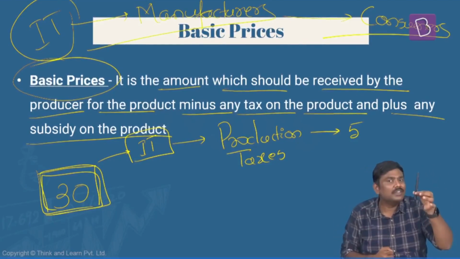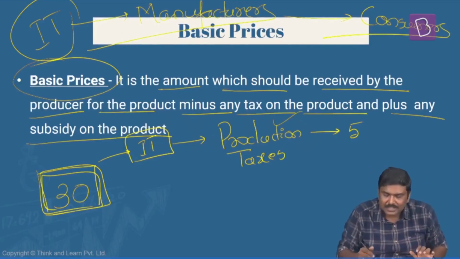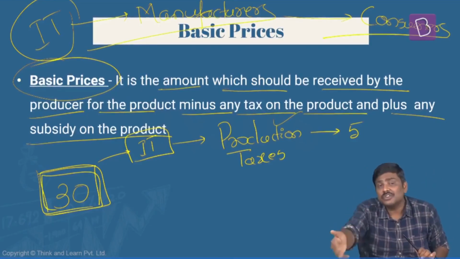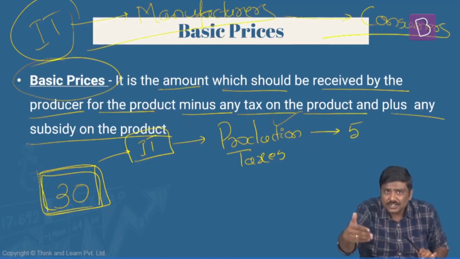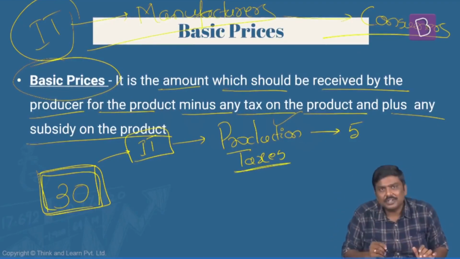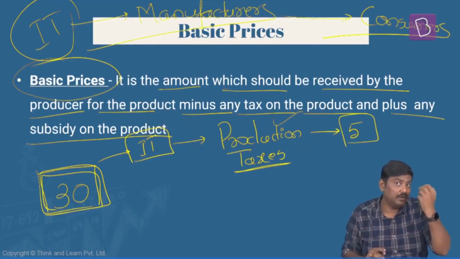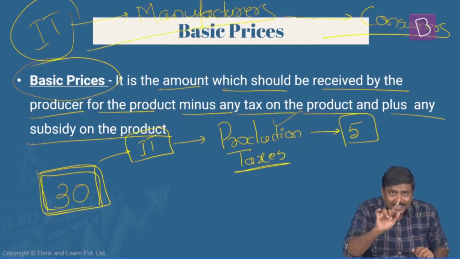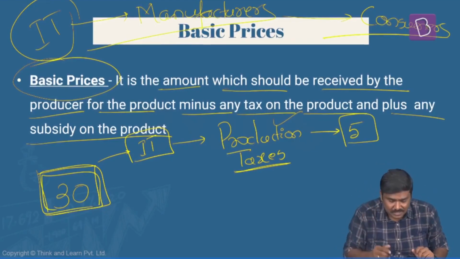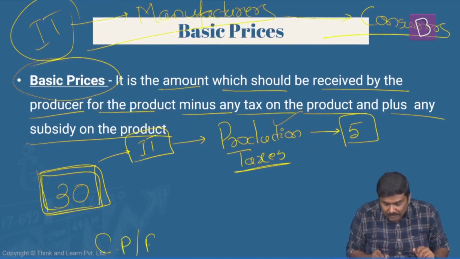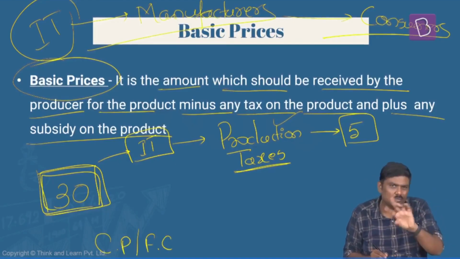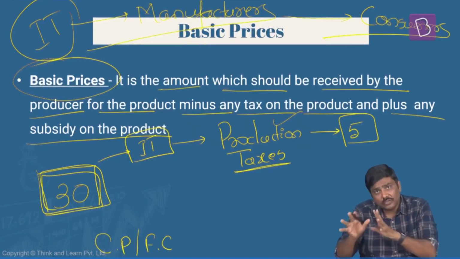But before manufacturing this particular pen, you have already paid certain production taxes such as professional tax or land registration fees, so on and so forth. Now, because you have paid these particular production taxes, don't you want to collect it back from the consumer in the market? Definitely yes. So what this concept of basic prices says is, you'll have to consider cost prices or factor cost. I'm using two terms, both are one and the same. Cost prices or factor cost.